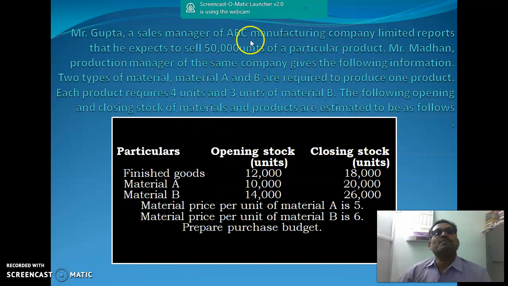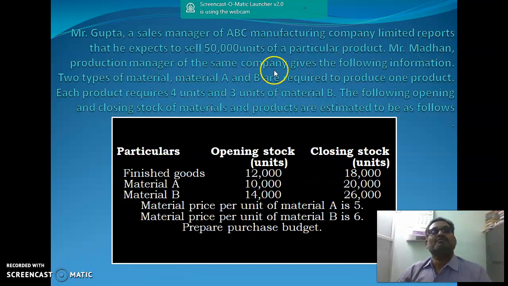Mr. Gupta, a sales manager of APC Manufacturing Company Limited, reports that he expects to sell 50,000 units of a particular product. So he is a sales manager, and he expects to sell 50,000 units. With this information, we may be able to prepare the sales budget. Okay, fine. Next, Mr. Madan.